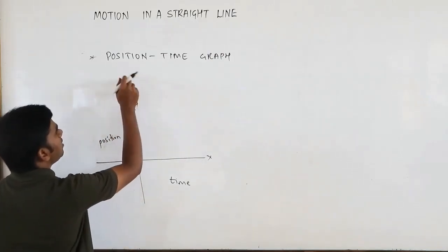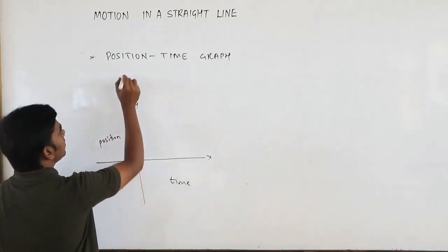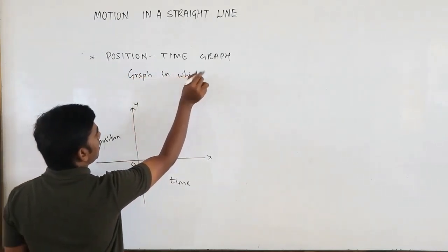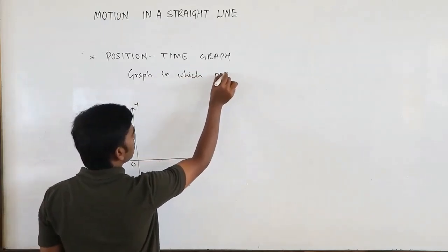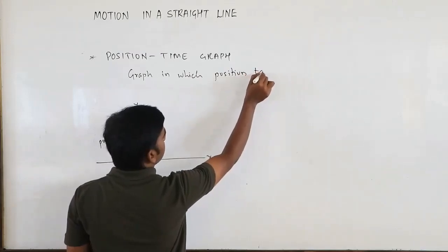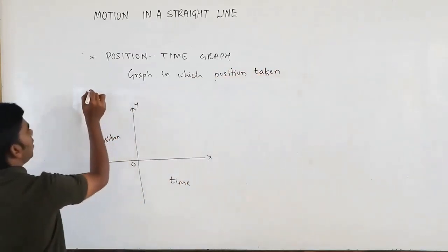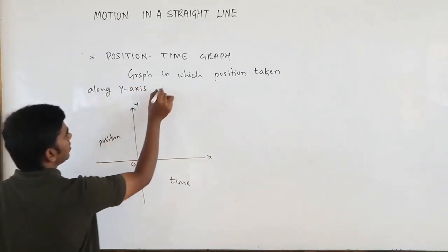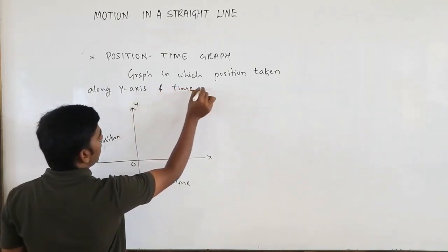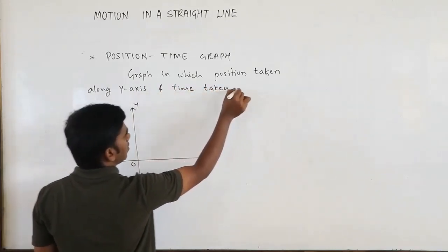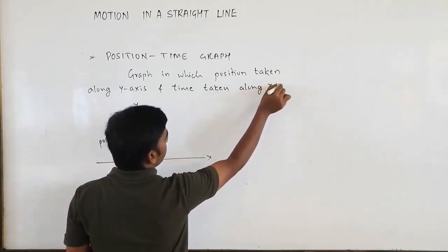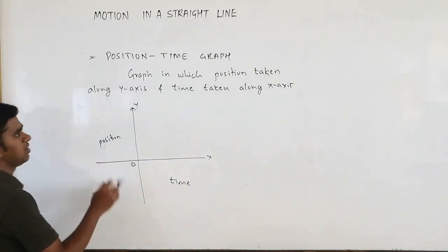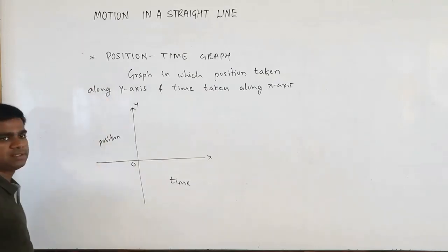So we can define it: the graph in which position is taken along the y-axis and time is taken along the x-axis is called a position-time graph.